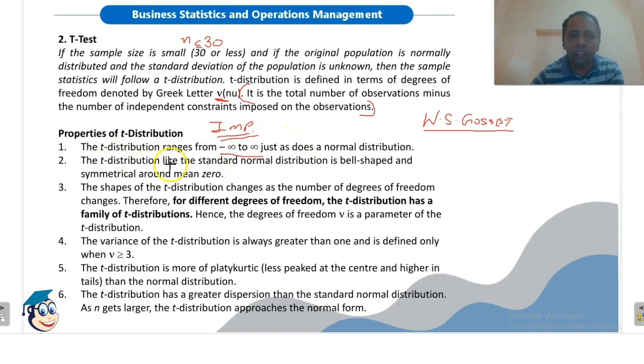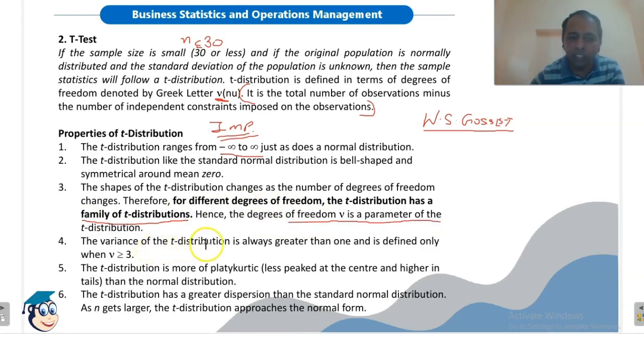The T distribution, like the standard normal distribution, is bell-shaped and symmetrical about mean zero. The shape of T distribution changes as the number of degrees of freedom changes. So T distribution will take different shapes based on different degrees of freedom. Therefore, for different degrees of freedom, T distribution has a family of T distributions. Hence, the degree of freedom nu is a parameter of T distribution.